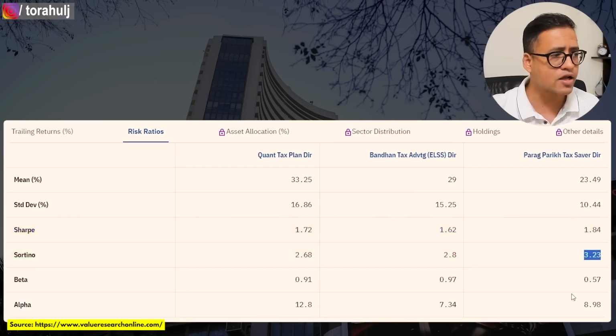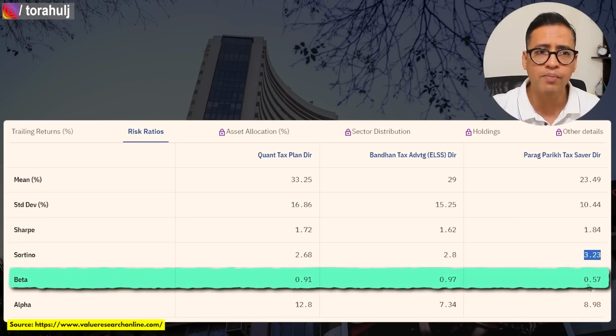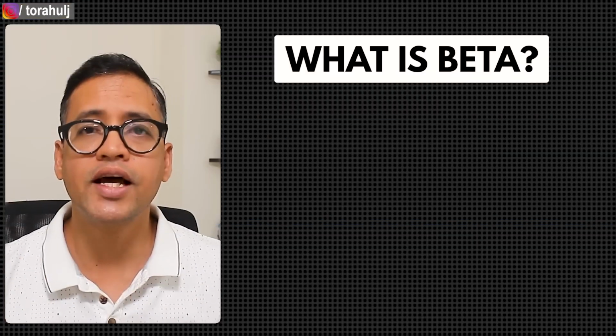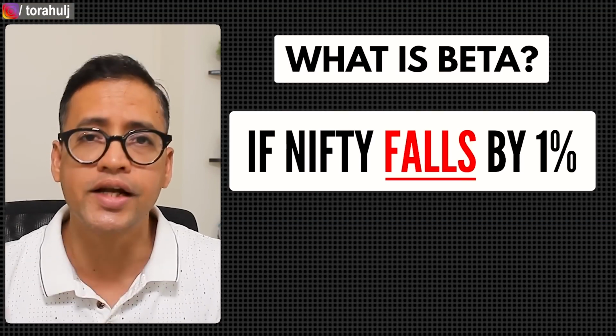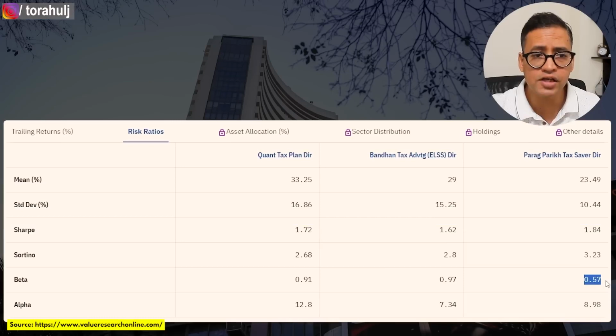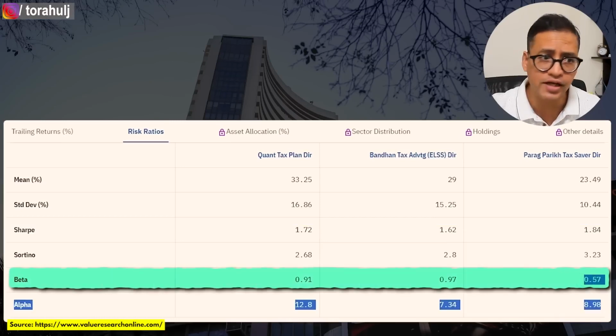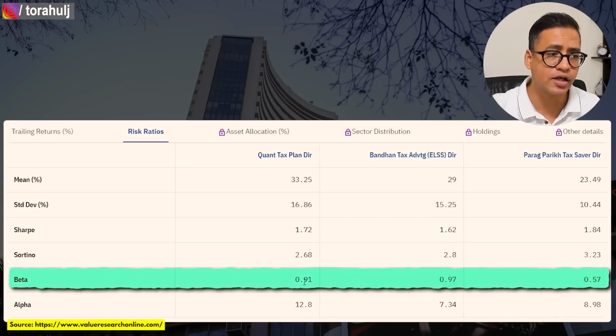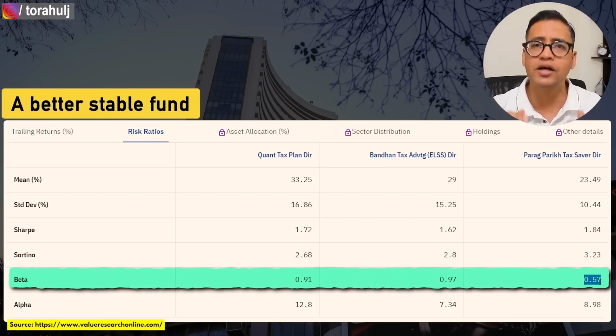Lastly, from a beta perspective as well, Parag Parikh Tax Saver Fund is only 0.57 as compared to 0.97 and 0.91. Beta simply means that if Nifty, let us say, falls by 1%, by what percentage it is likely that this mutual fund will fall. And if you see, Parag Parikh is 0.57 as compared to Bandhan Tax Advantage and Quant Tax Advantage, which are at 0.97 and 0.91 respectively. From that perspective, Parag Parikh seems to be a better stable fund, and that is why this is my favorite mutual fund when it comes to the ELSS mutual fund category.